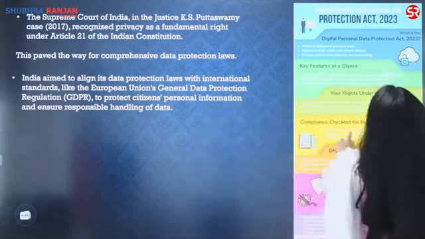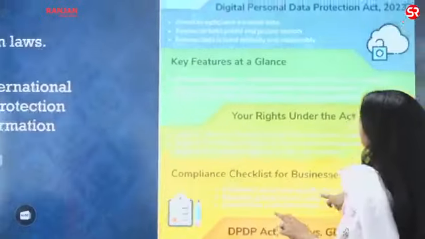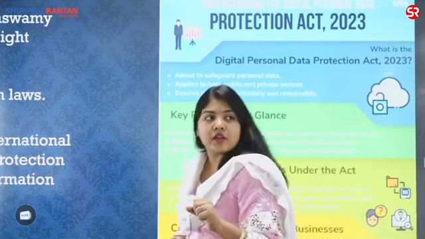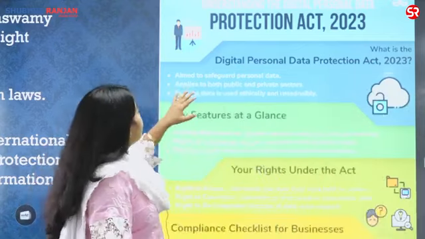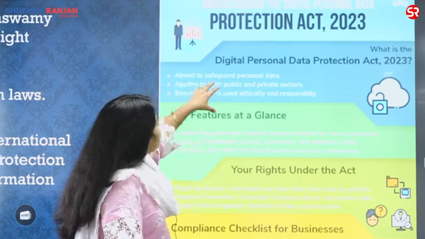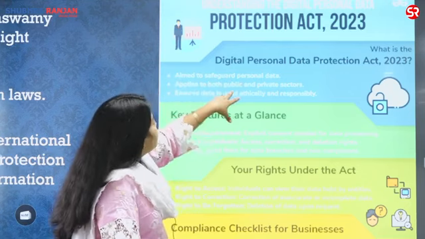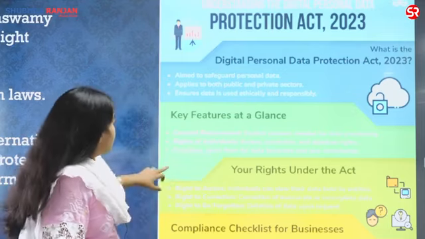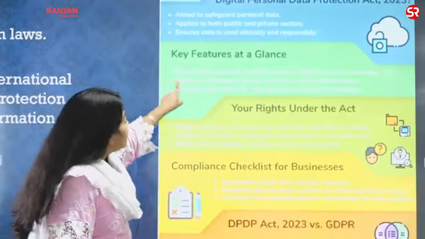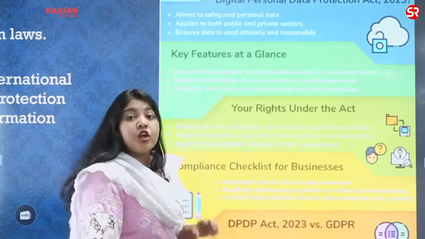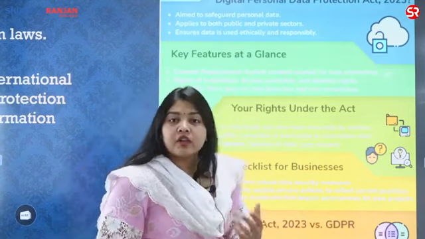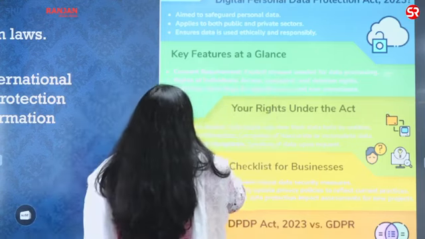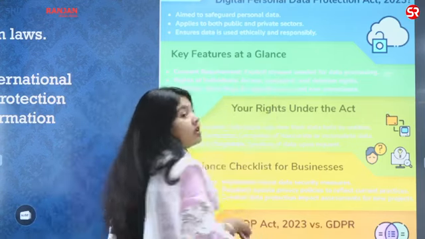So when I talk about the data protection bill, this infographic I find kind of handy in understanding this bill. This Protection Act says that it aims to safeguard personal data. It applies to both public and private sectors. It ensures data is used ethically and responsibly. What are the key features? Consent is required, explicit consent. You cannot simply assume that if you have the data, you can use it. Right of individuals, access, correction and deletion right. Penalties, strict fines on the data breaches.